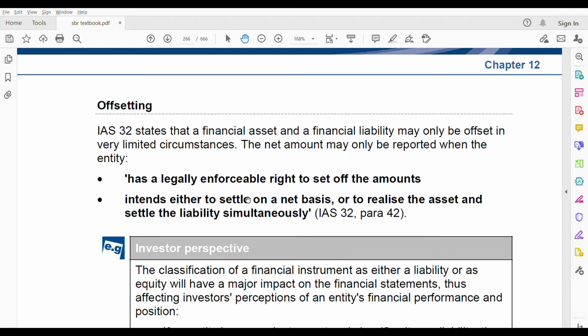The second is that the entity intends either to settle on a net basis, or to realize the asset and settle the liability simultaneously. When the asset and liability transactions happen simultaneously, you can net it off. Or if your intention is to settle on a net basis, then also you can offset. So remember these two conditions.